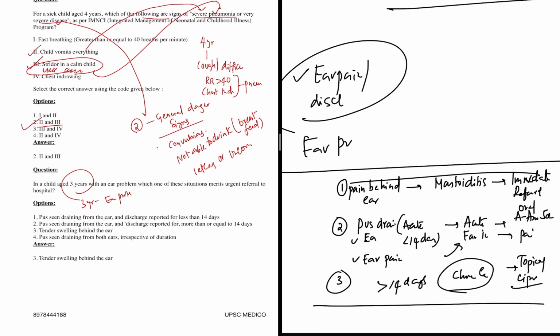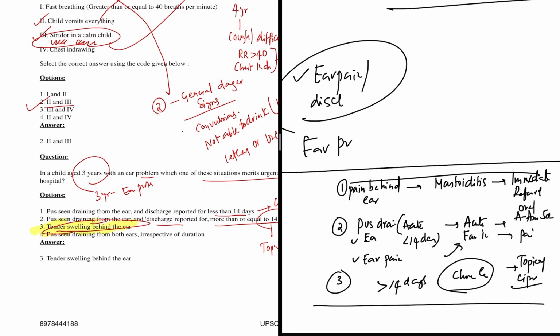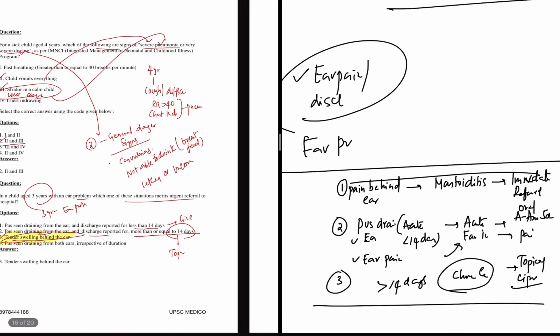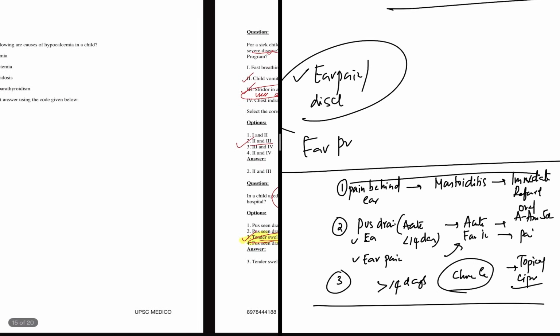Coming back to the question, in a 3-year-old child with an ear problem, which of these situations merits urgent referral? Pus seen draining from the ear, discharge reported for less than 14 days, just giving oral antibiotics suffices. Pus draining from the ear, discharge reported for more than or equal to 14 days, that means chronic ear infection, we have to advise topical ciprofloxacin drops. Tender swelling, yes, this is dangerous. Any tender swelling, we are looking at mastoiditis, so immediately refer. So my answer is option 3. Okay, my answer is option 3. So we're done with 2 IMNCI-based ones.